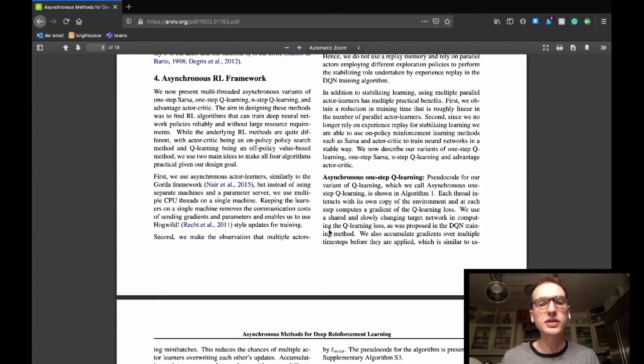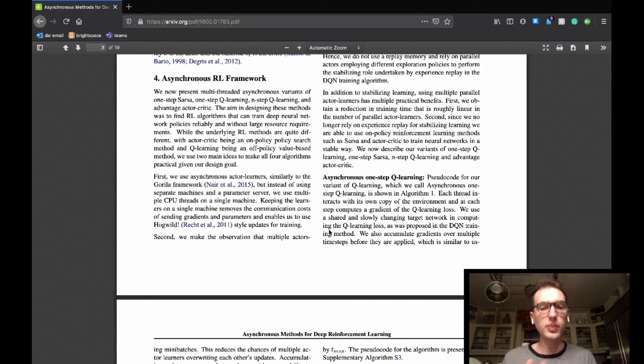So the asynchronous RL framework section starts by discussing that the team's goal in this section is to create an asynchronous multi-threaded variant of various algorithms, such as one-step Q-learning, SARSA, n-step Q-learning, and actor-critic advantage. Most of these algorithms were lightly discussed in the part 1 video to this series. They mentioned that while all the listed algorithms are quite different, they have two main ideas that will standardize all of these algorithms in order to make them practical for their goal.